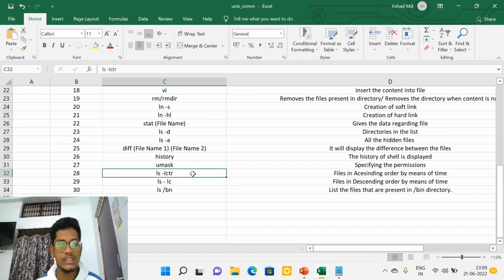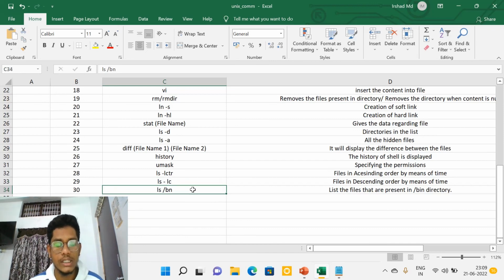If you want to list the files in ascending order and descending order by time, for example, if I have created a file at 8:30 and another file at 10:30, in ascending order the 8:30 file will be present first and then the 10:30 file. Similarly, in descending order, in reverse, what I created last will be shown first. After that, whatever files are present in my bin directory will be shown with this command.